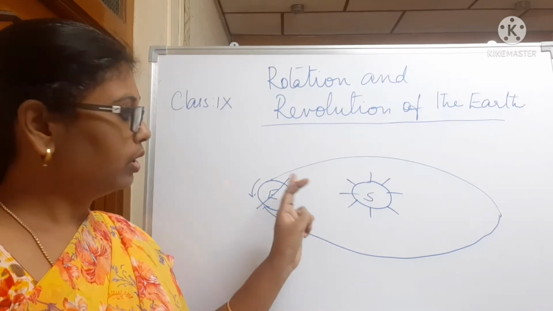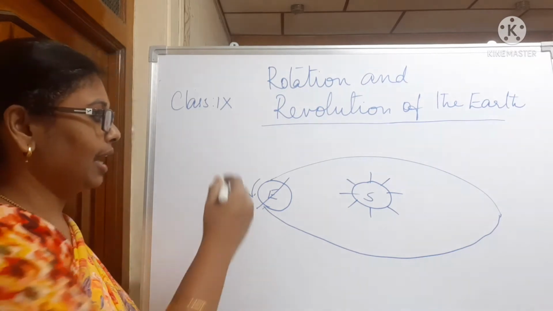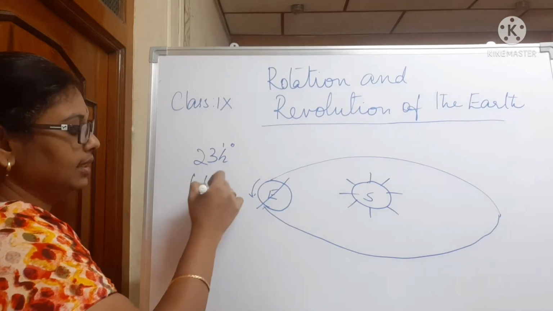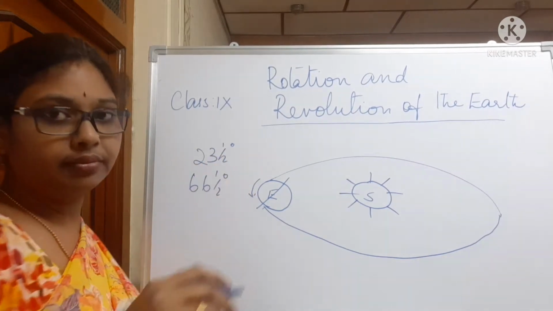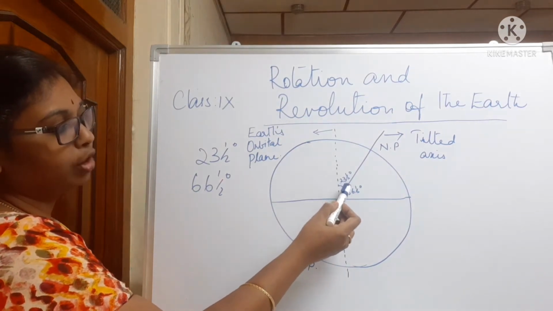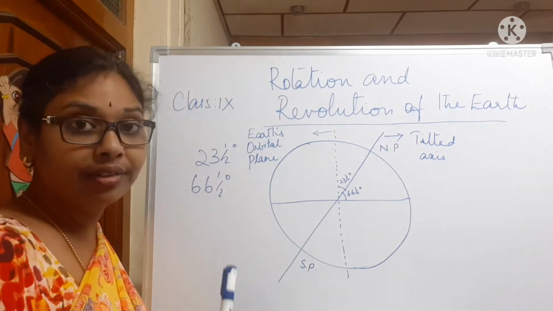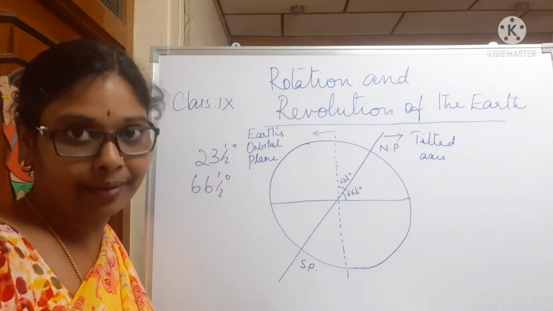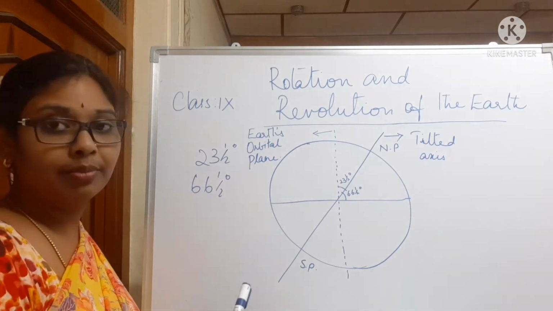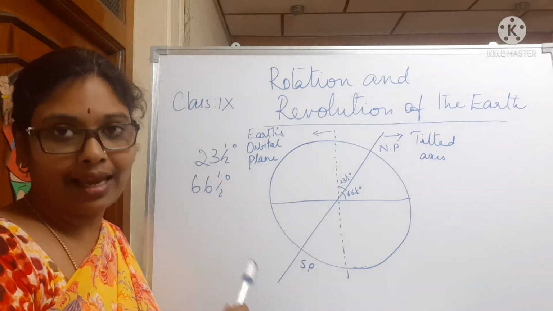Now, coming to the tilt of the earth's axis. The earth is tilted at an angle of 23.5 degrees or 66.5 degrees. This is the inclination of the earth's axis, the angle which is made to the earth's orbital plane. Orbital plane is the plane around which the earth orbits around the sun. This inclination of the earth's axis is responsible for causing day and night, seasons, etc.